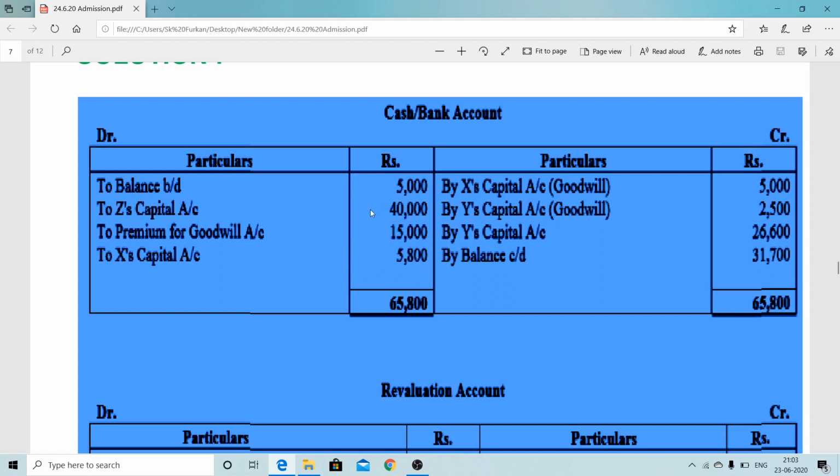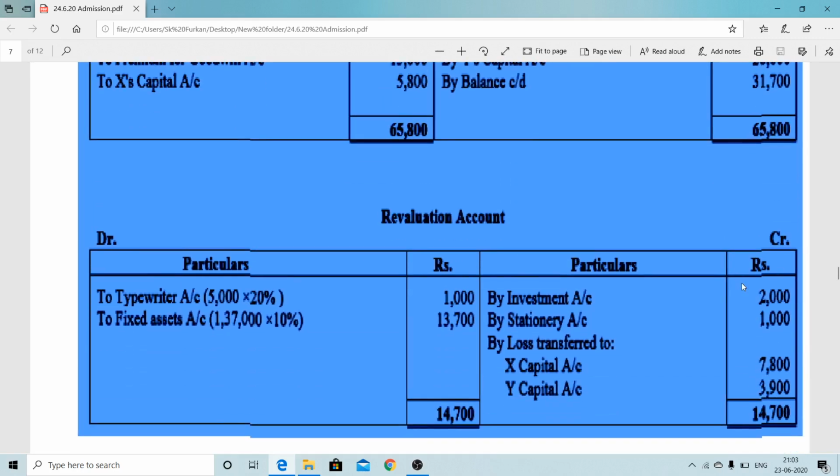So cash or bank account debit to X capital. These two are for goodwill withdrawn purposes. The opposite entry is by X capital, by Y's capital. This one is the excess amount, surplus amount withdrawn by Y. Now this is the balance c/d, Y balance c/d, 31,700. That is the new cash balance which will go to the new balance sheet or revised balance sheet.